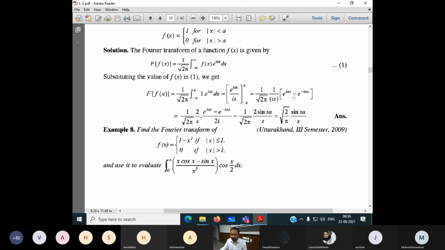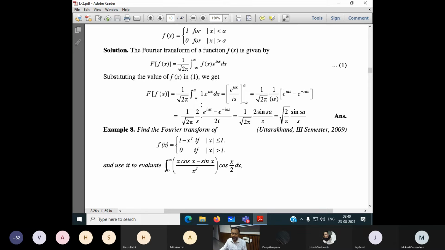Now use the complex number formulas. If I simplify it, I can write this as 2 divided by s.